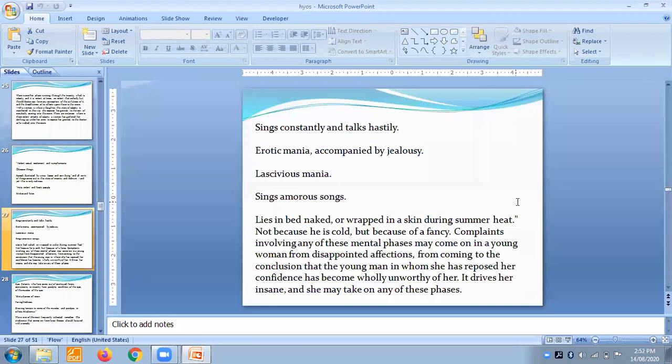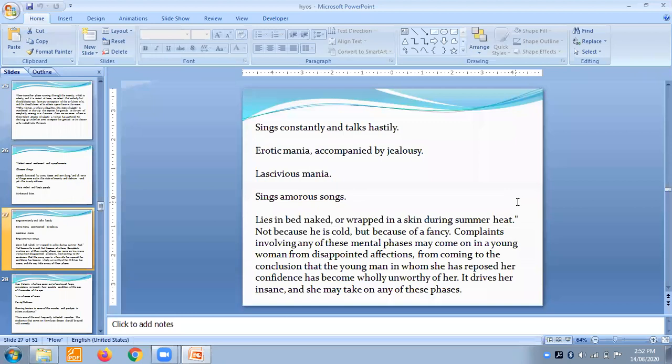Now, this really becomes an important part of this. Lascivious mania and erotic mania and jealousy and singing continuously, all this comes up with the disappointment of affections.